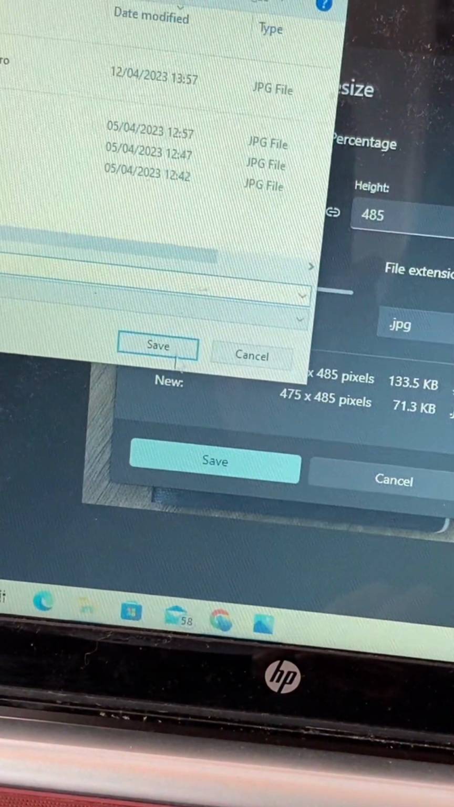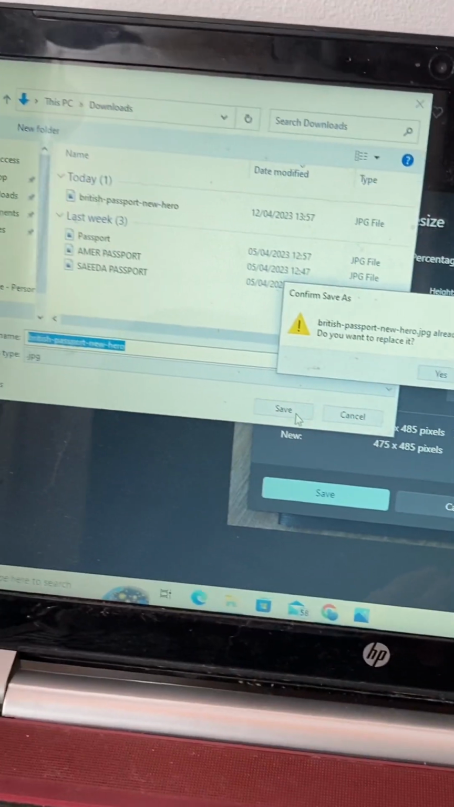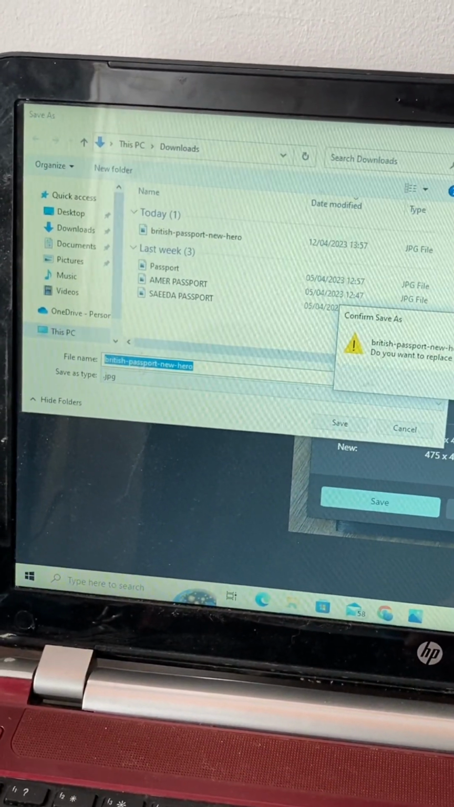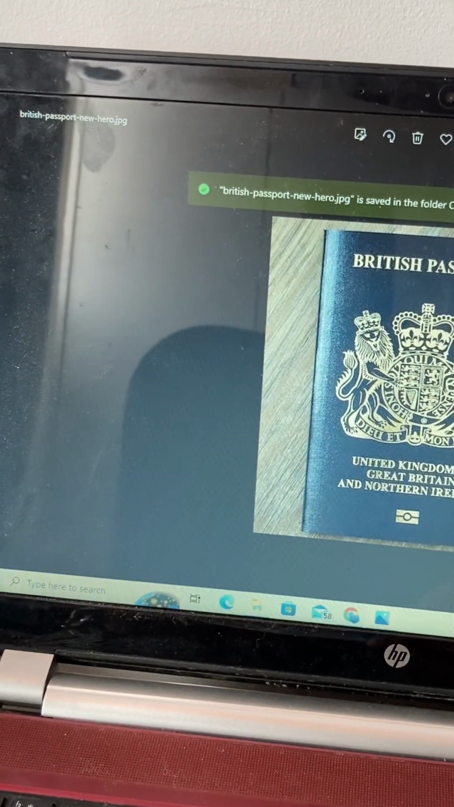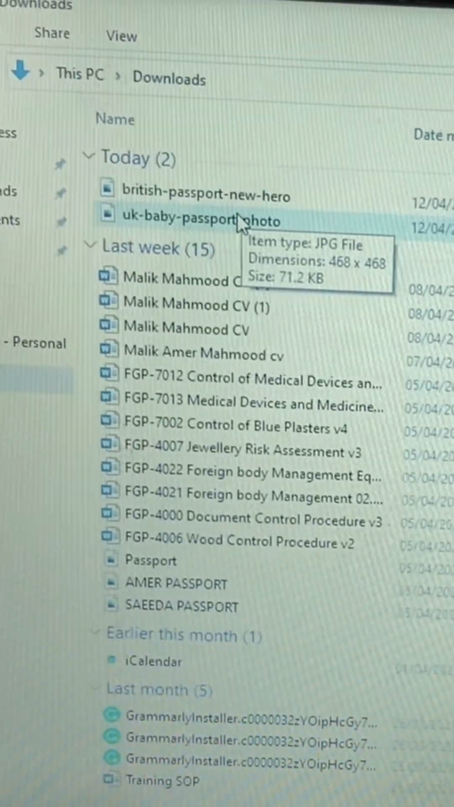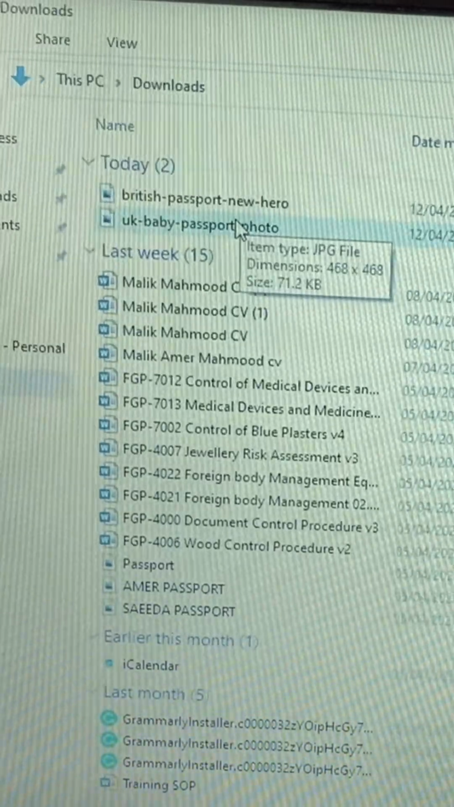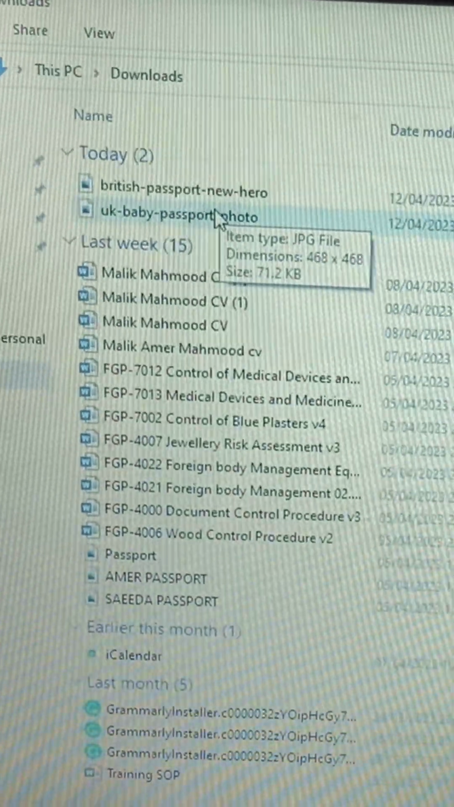Now you can save it. Then again they ask if you want to save or amend this file. You can say yes and press the OK button. Your passport image is saved and resized now. After that, you can go on to the picture, how to resize your image, your passport picture.